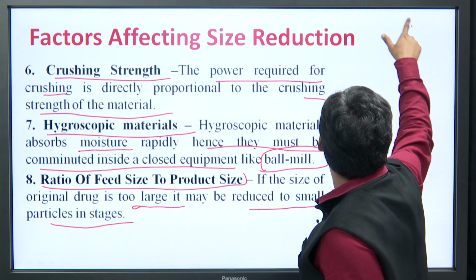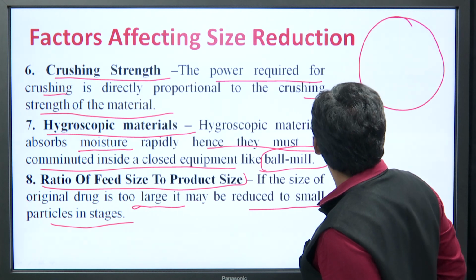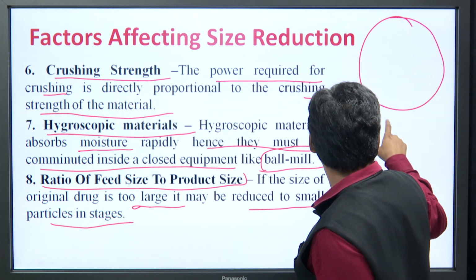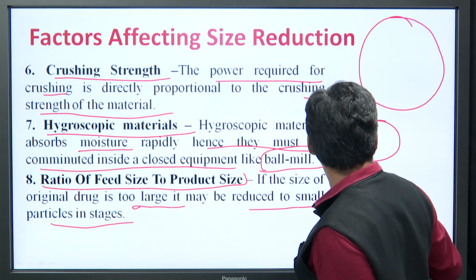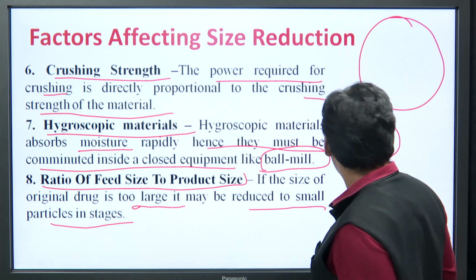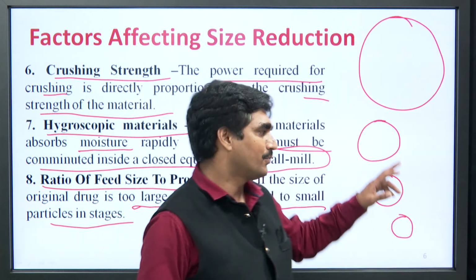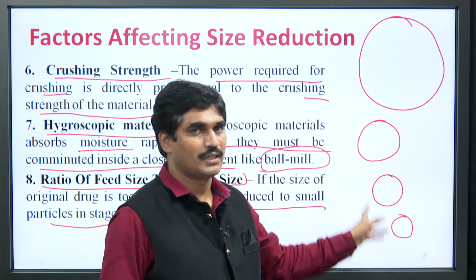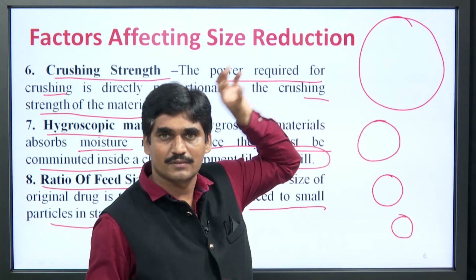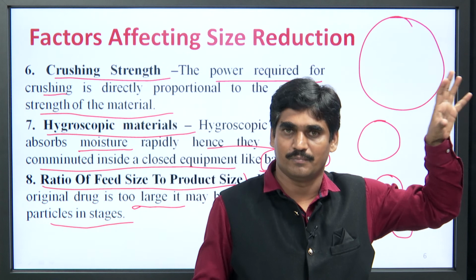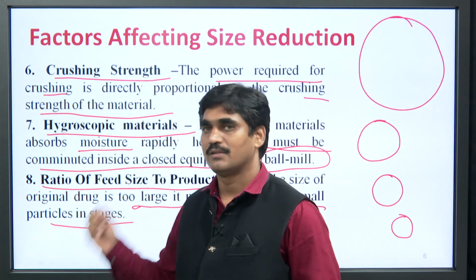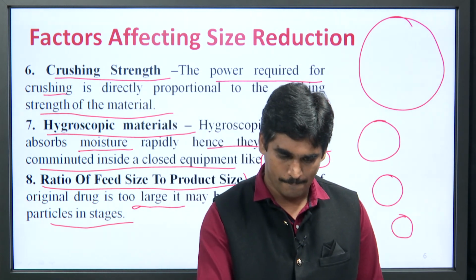If it is much larger, then we have to reduce it to a slightly smaller size, then again smaller, then to fine particles. So, we have to go for different stages of size reduction if the size of the original product is much more as compared to the final product.